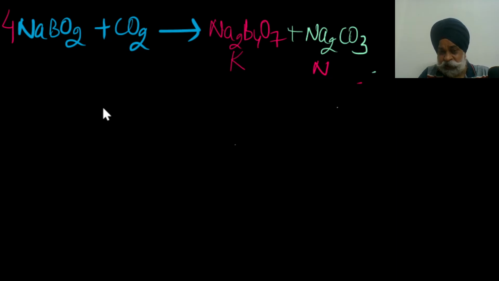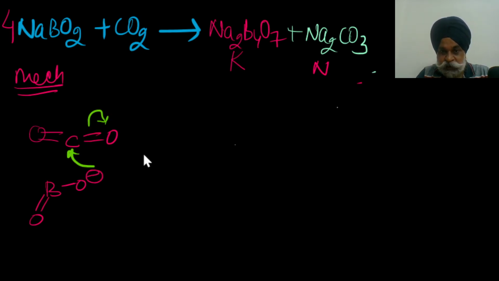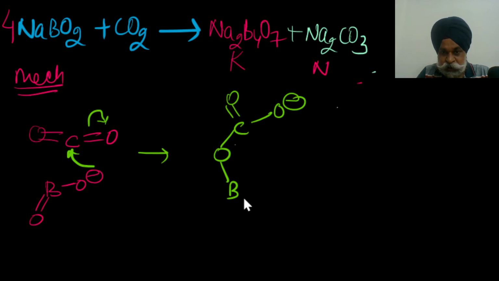Now here again also, if you would want to go with the mechanistic viewpoint, you can create it here. Let me try it if we could get this. So this is carbon dioxide, and this is to be treated with borate. This is the borate ion. Just like the organic chemistry you used to do, this attacks, this goes here. So as a consequence, you would get carbon dioxide, and here you have negative oxygen, and this would change this into this. Now because you have to bring in 4, then only the stoichiometry and reaction get balanced. So I would add one more here.